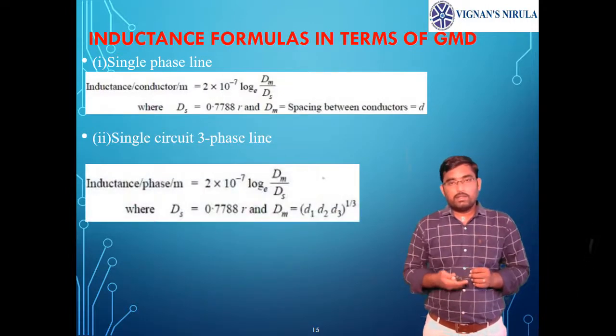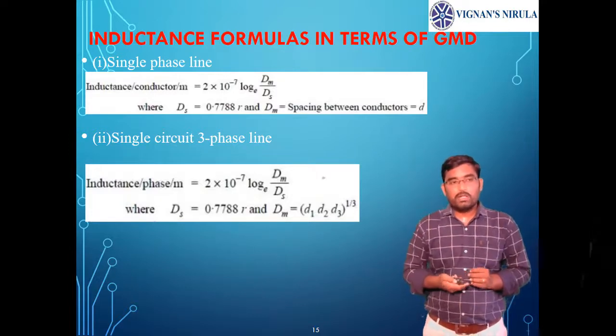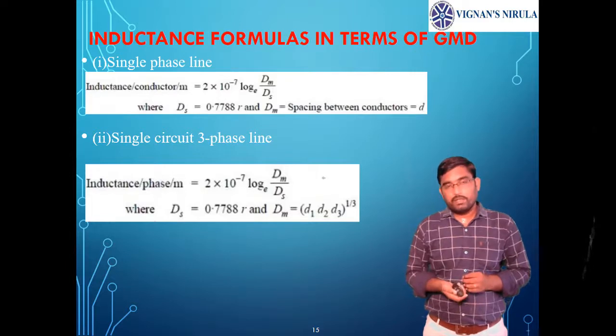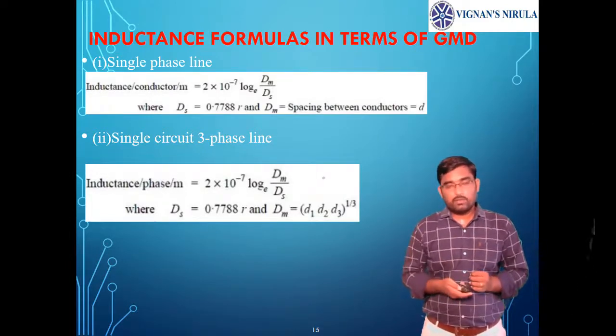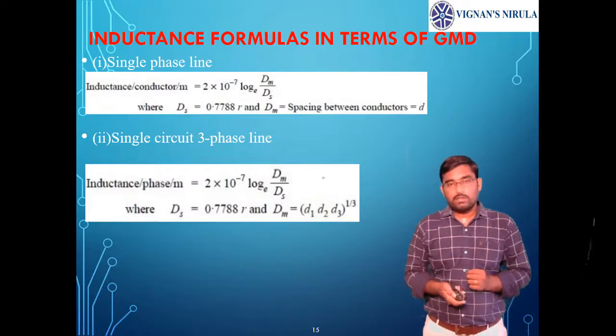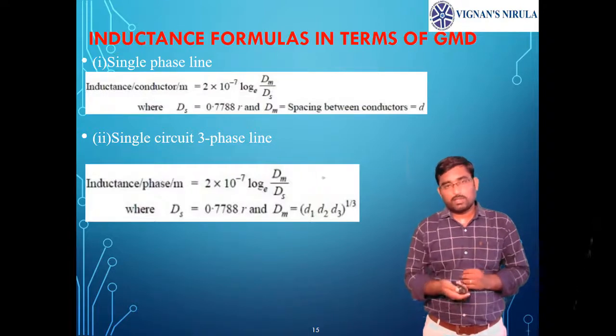Now for the three-phase single circuit line, inductance will be 2 into 10 power minus 7 into ln of Dm by Ds. Here Dm will be D1, D2, D3, the distances between A, B, C, whole power 1 by 3, and Ds will be 0.7788 into r. This is for three-phase unsymmetrically spaced lines under transposed condition.